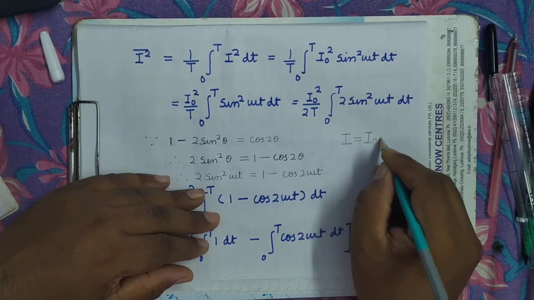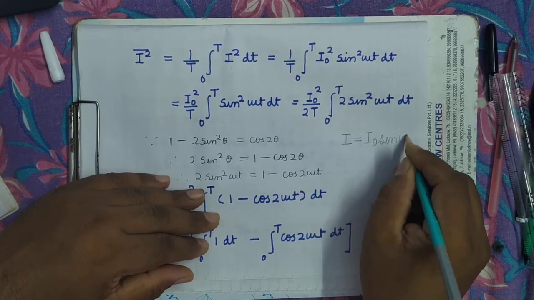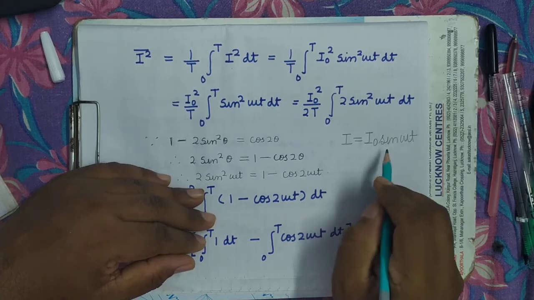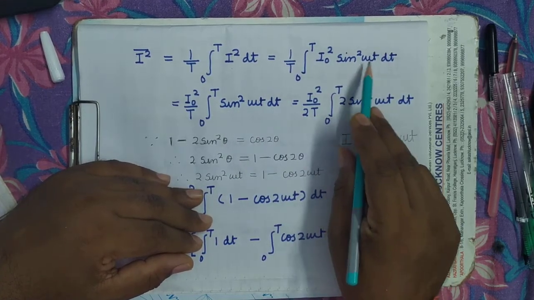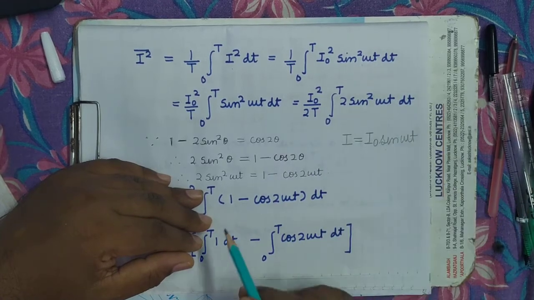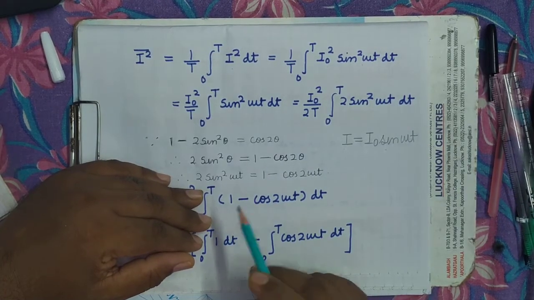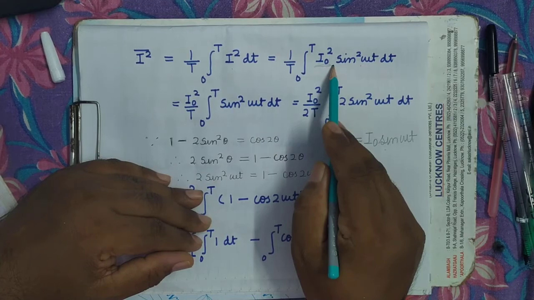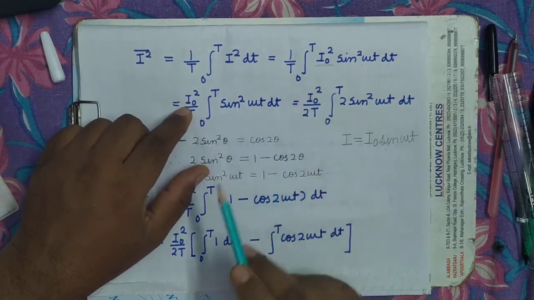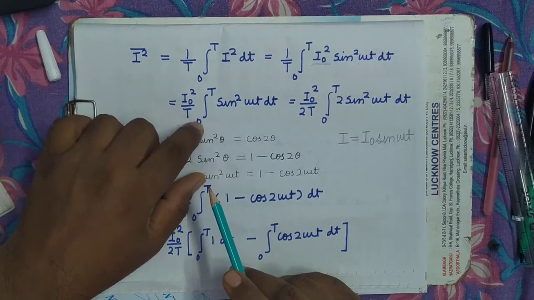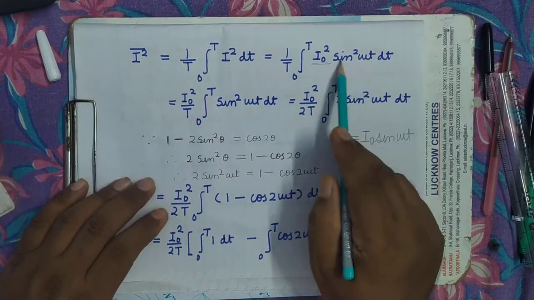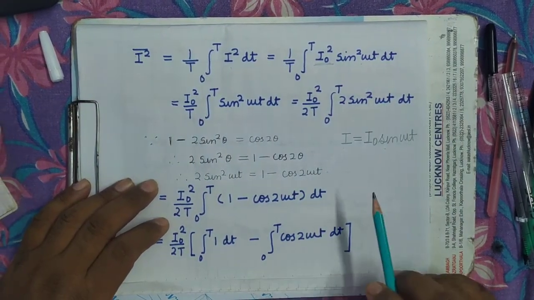So when you do I square, it will become I naught square sin square omega t into dt. Now I naught square is a constant, so it has been taken out. So I naught square upon T, integral 0 to T of sin square omega t dt.